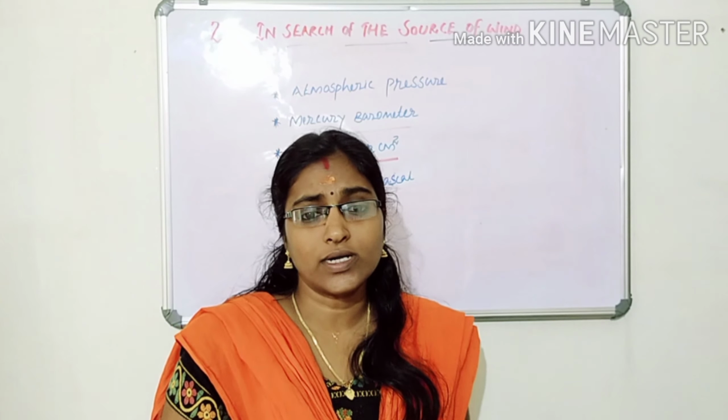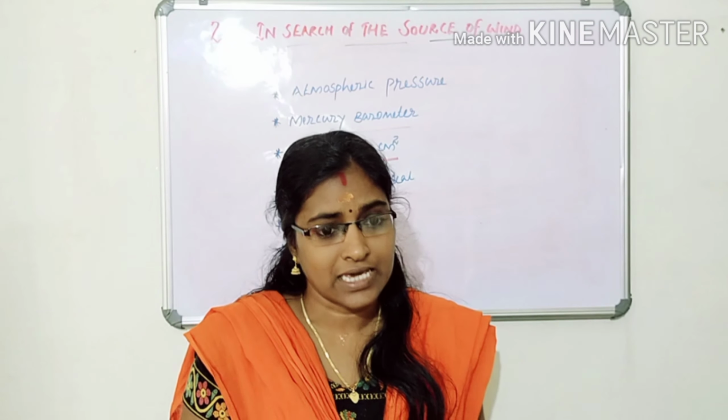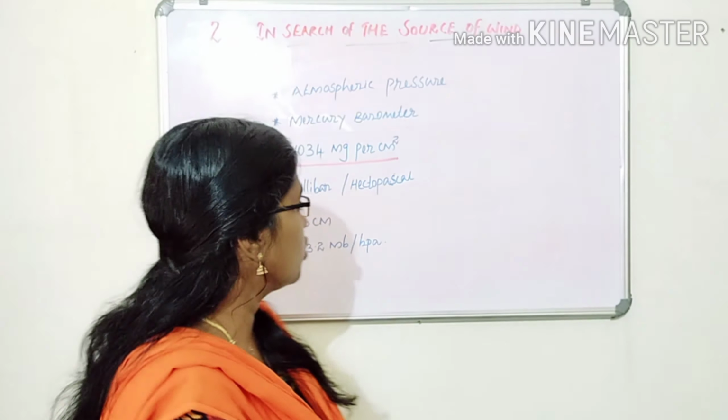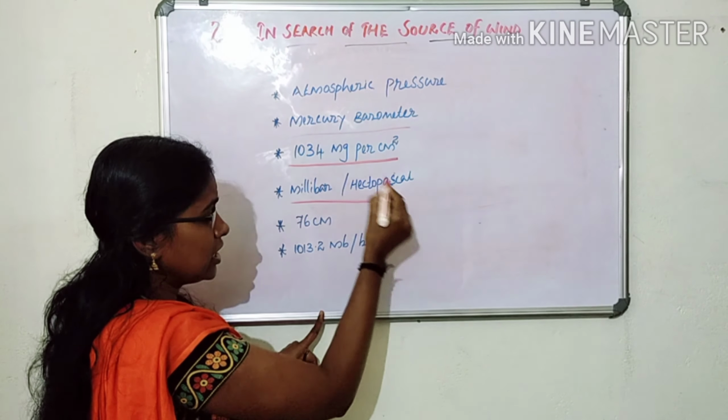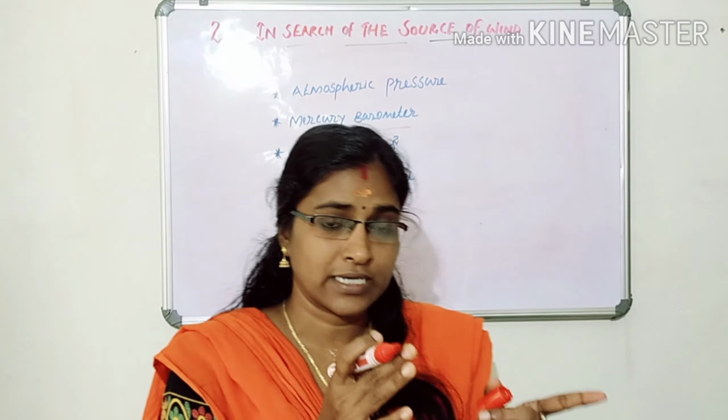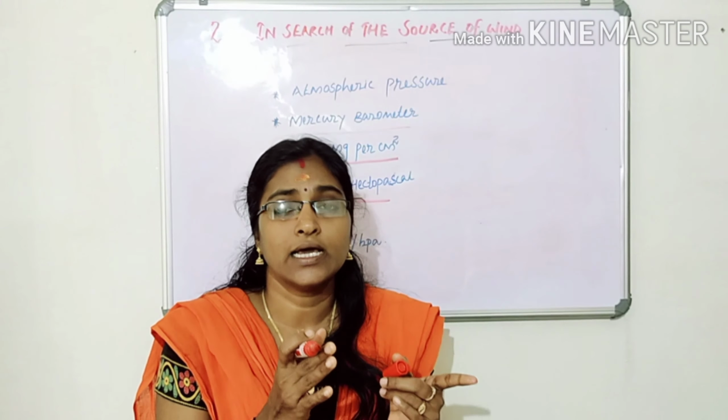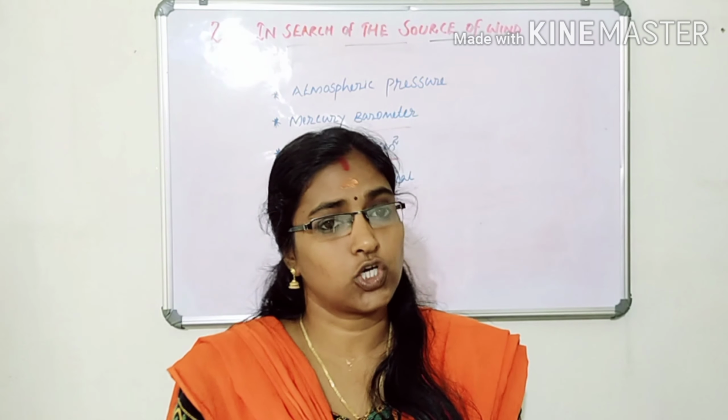In that barometer, units are recorded in millibar or hectopascal.